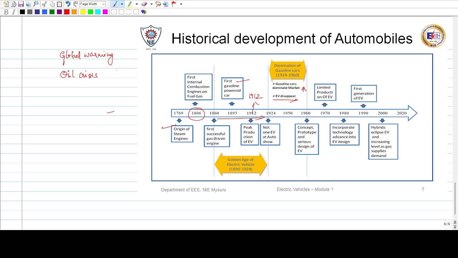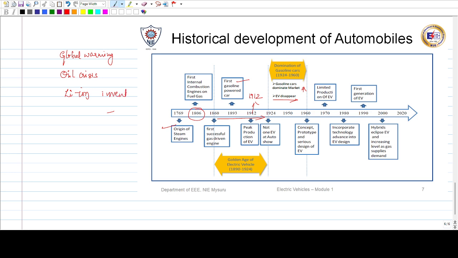So they thought that oil independence was needed. Hence, they started shifting towards the EV, a more sustainable and suitable replacement for gasoline, so that they could reduce the oil dependency.